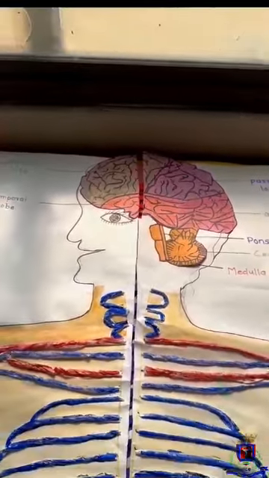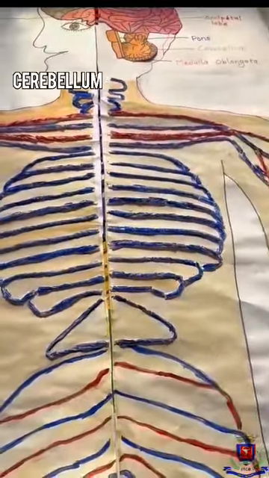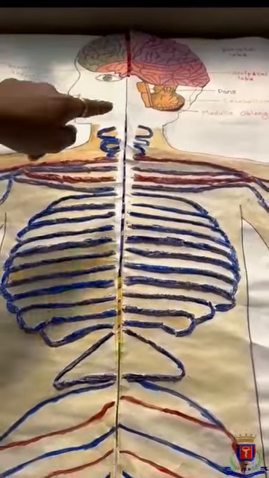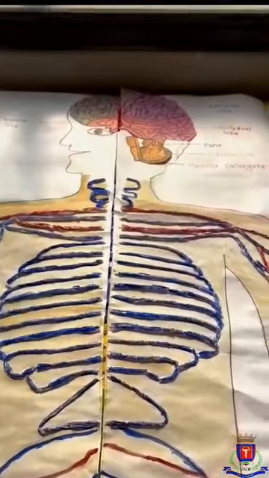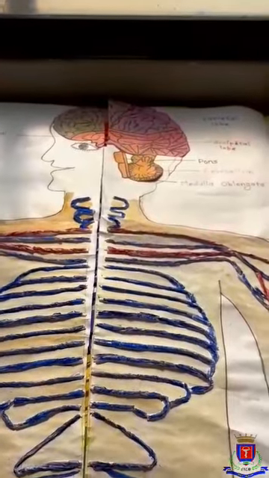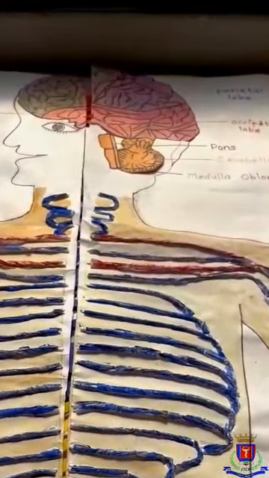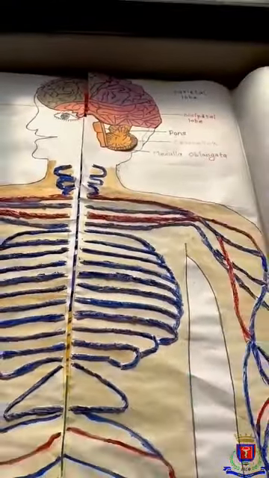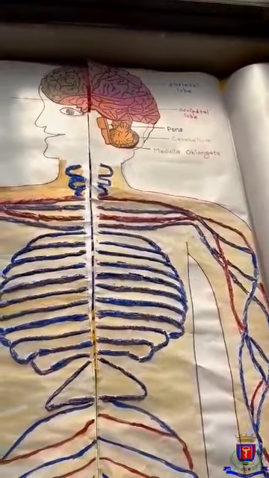Now the second part comes, cerebellum. Cerebellum is the second largest part of the brain. It is also called the small brain. It plays a vital role in motor movement. Regulation and balance control is regulated by the cerebellum.